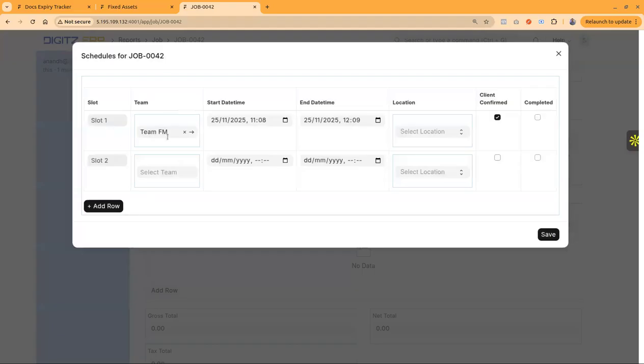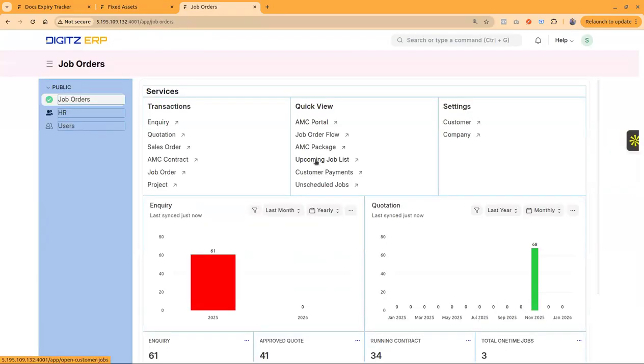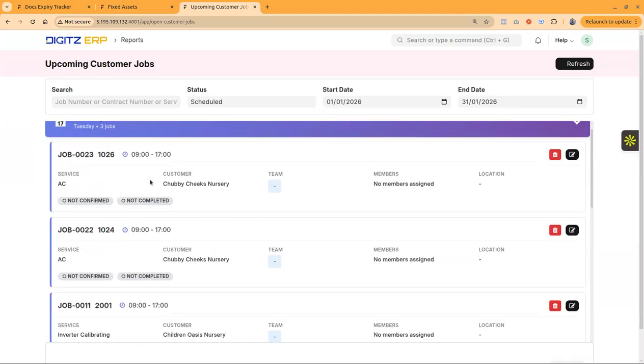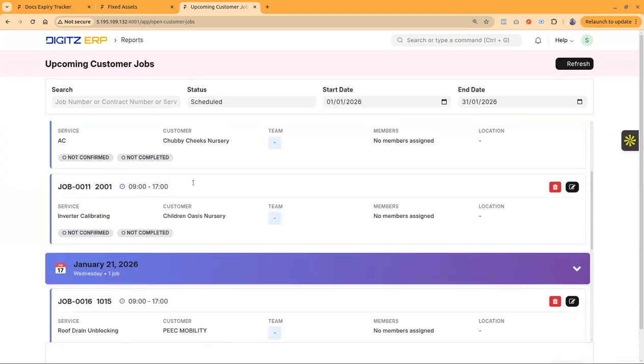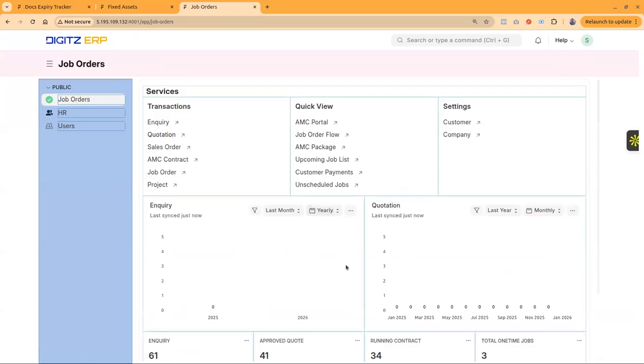Within this schedule, we have the option to select the team, and then it will be available in the job portal, I mean the upcoming job list. So the upcoming job list will be populated like this. Each and every job scheduled will come as a timeline, and the authorized person can always edit the job to reshuffle the employees, jobs, or dates. It can be reallocated to a new employee, or the dates can be changed to a different date. All these flexibilities are available within the DIGITZ ERP job orders module.